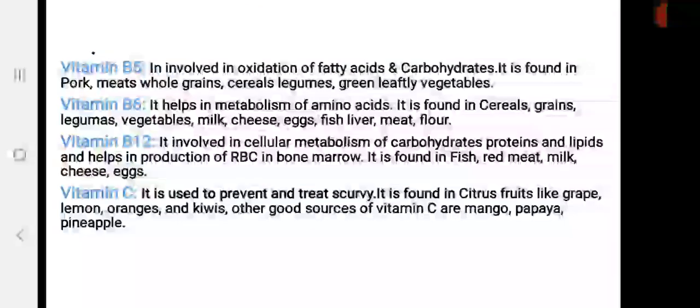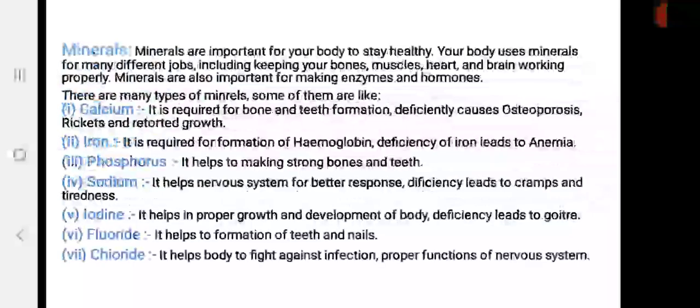Now come to our next micronutrient, which is minerals. About 4% of our body weight, I'm repeating once again, about 4% of our body weight is made up of minerals.